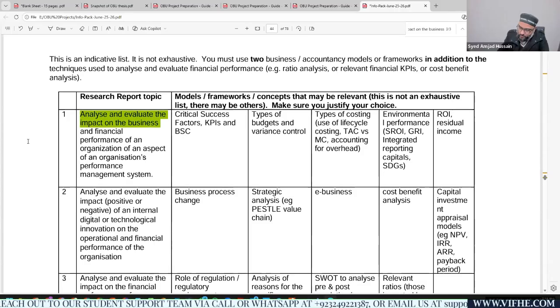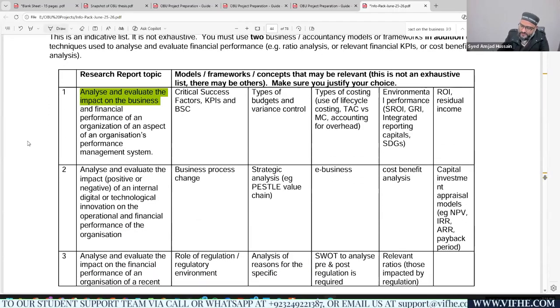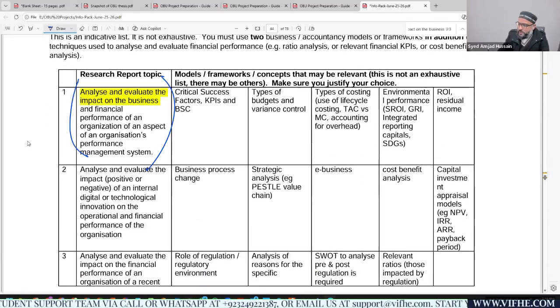So this is topic number 1. Okay. And within this topic, you need to consider the models, frameworks and concepts that may be relevant. And this is again not an exhaustive list. There may be others, but make sure you justify your choices.